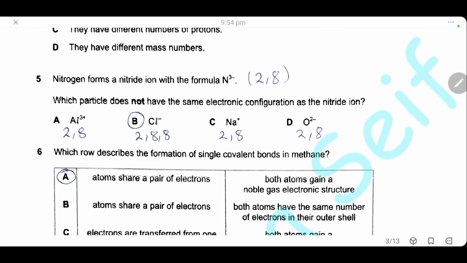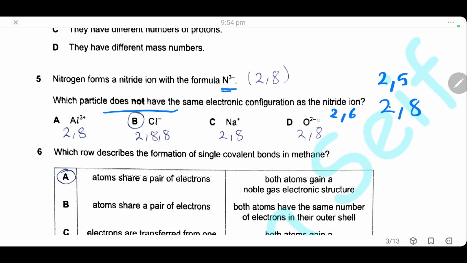Question 5. Nitrogen forms nitride ion with the formula N3-. Which particle doesn't have the same electronic configuration as nitride ion? Nitrogen is in group 5. It has 7 electrons with a configuration of 2,5. After gaining 3 electrons to form the nitride ion, the electronic configuration changes to 2,8. Oxygen has electronic configuration of 2,6.